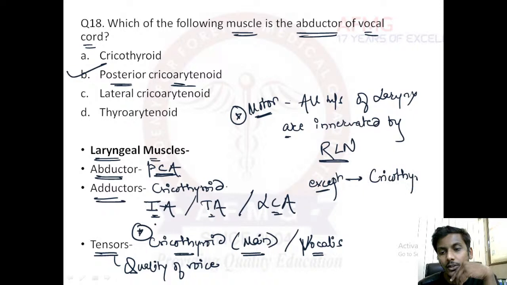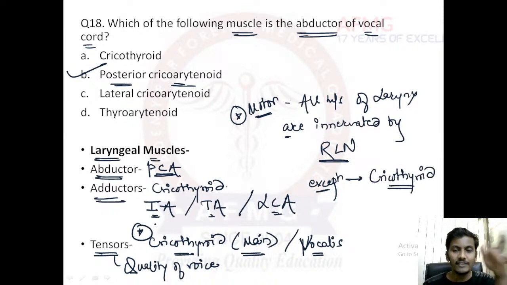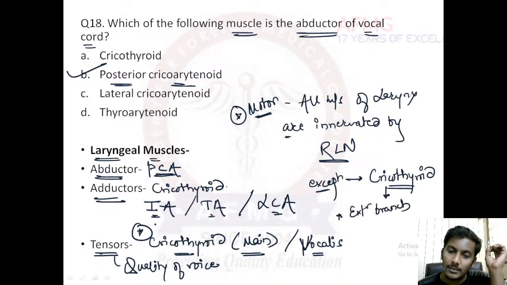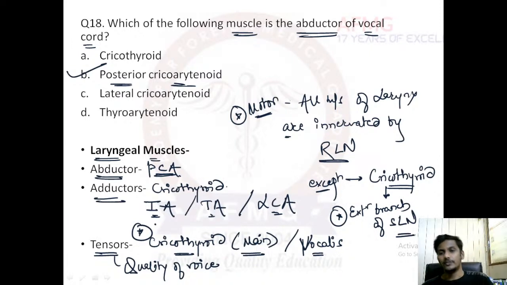Cricothyroid is innervated by the external branch of the superior laryngeal nerve. I hope everybody is clear with this.